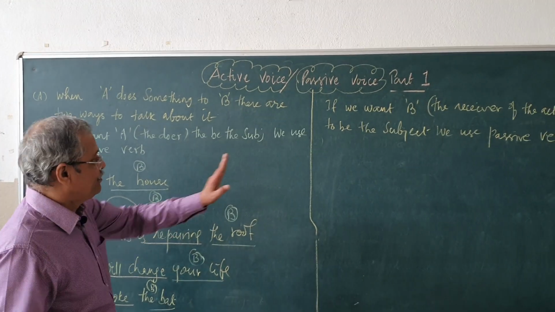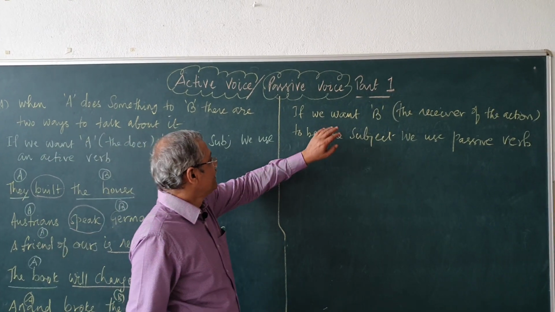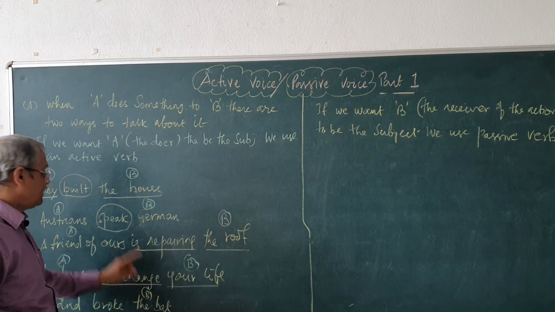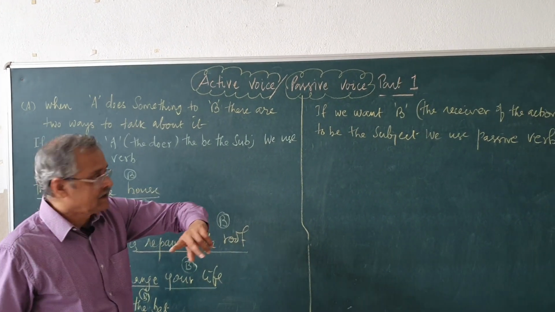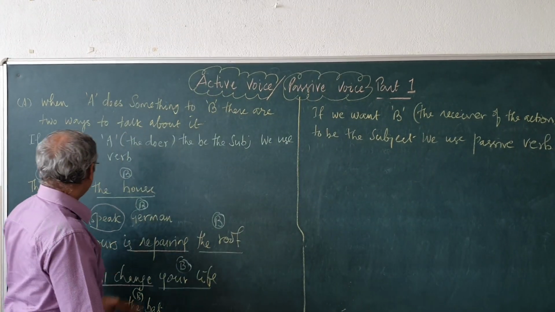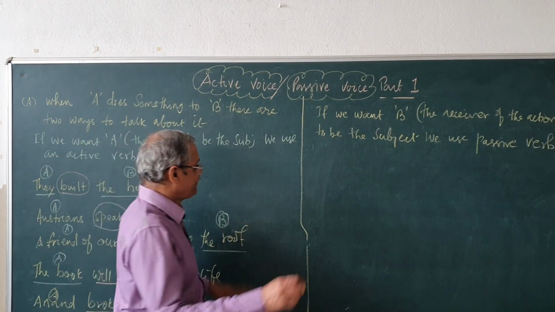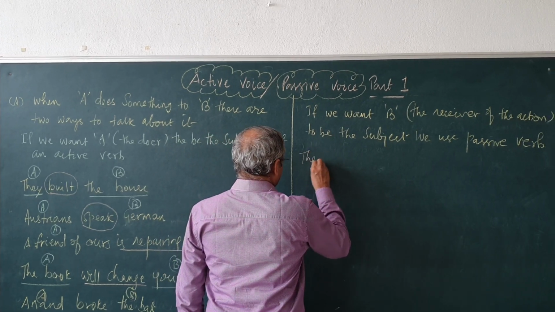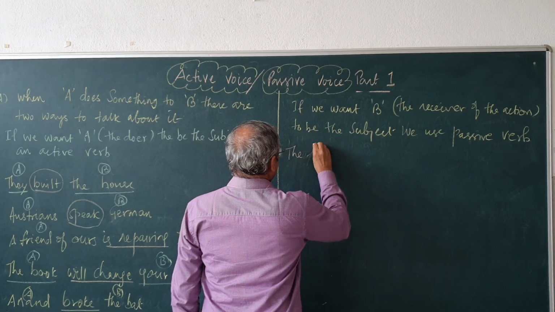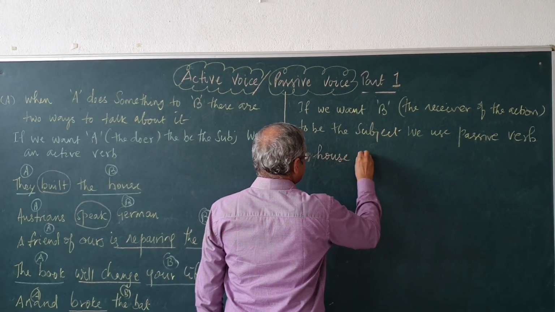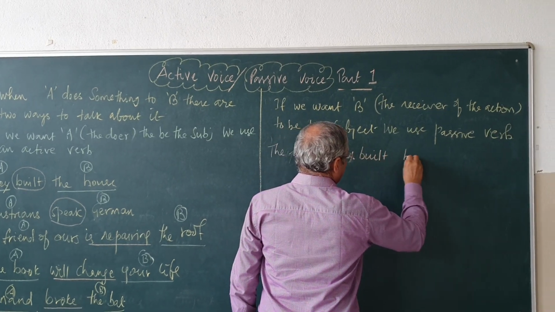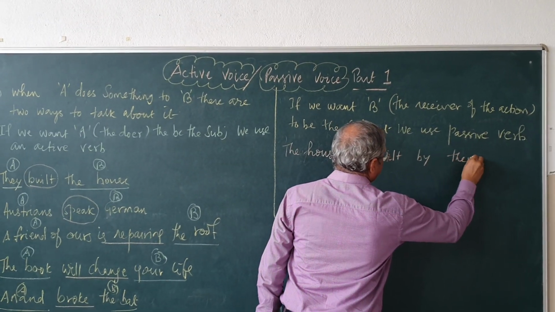Now, let us see what happens here in passive voice. If we want B, the receiver of the action, to be the subject, we use a passive verb. So, let us change this. They built the house. The house was built by them.